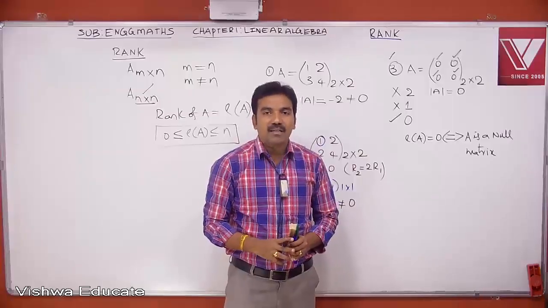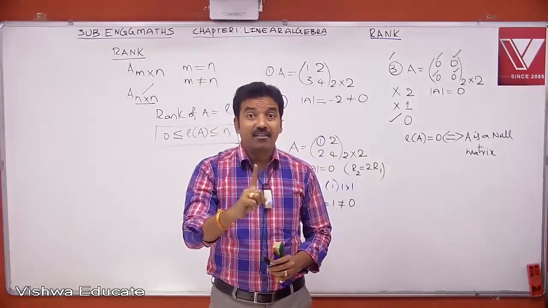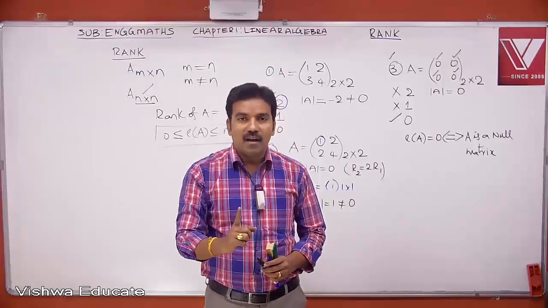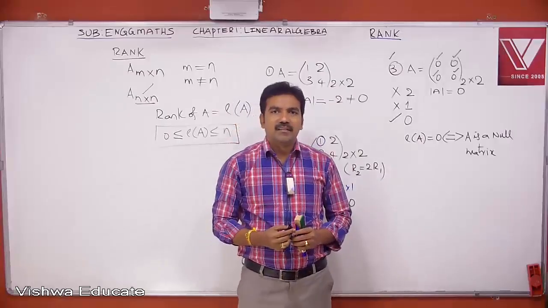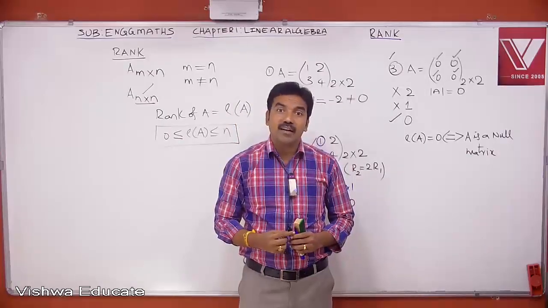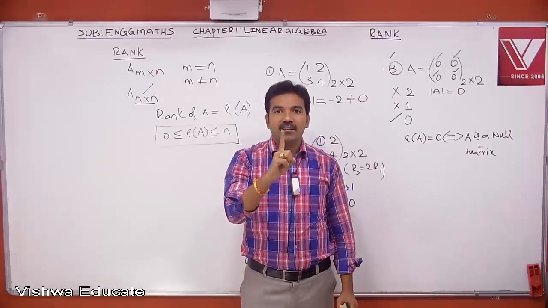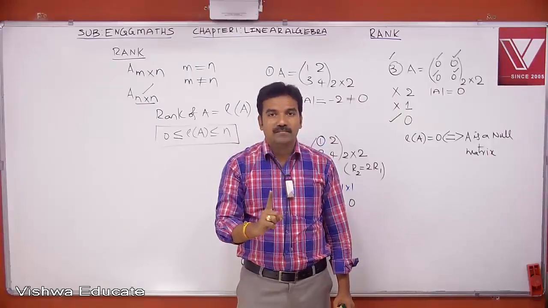It means that if a matrix contains at least one non-zero number, then its rank will be at least 1. Is this point clear? I have a matrix A, say for example 3 by 3. In a 3 by 3 matrix, we have 9 entries. Out of all these 9 entries, if at least one entry is non-zero, definitely its rank will be at least 1.